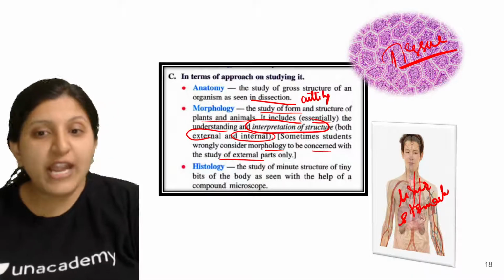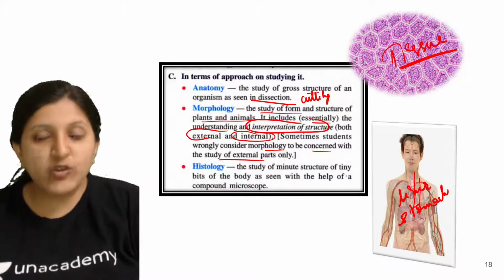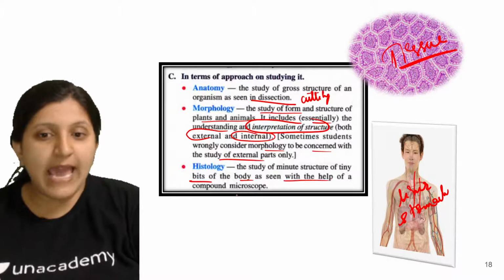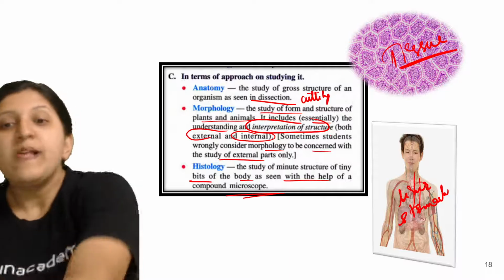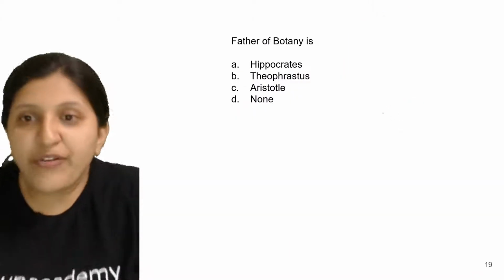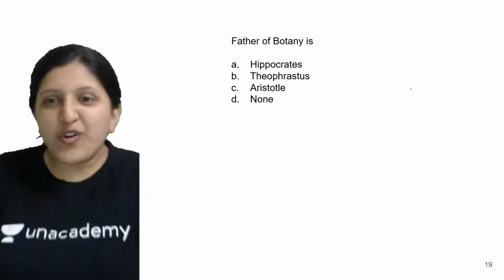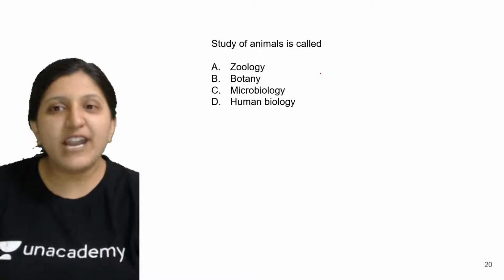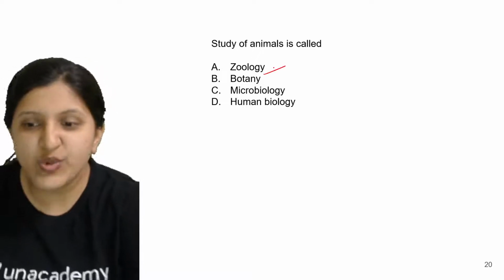So histology is the study of the minute structure of tiny bits of the body as seen with the help of a compound microscope. So that we can study here. So that is the tissue. Okay, so the father of botany is Theophrastus. And the study of animals is called zoology.